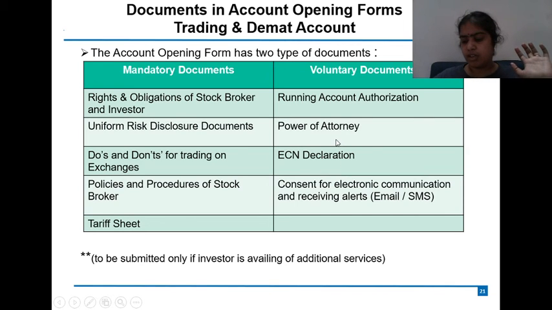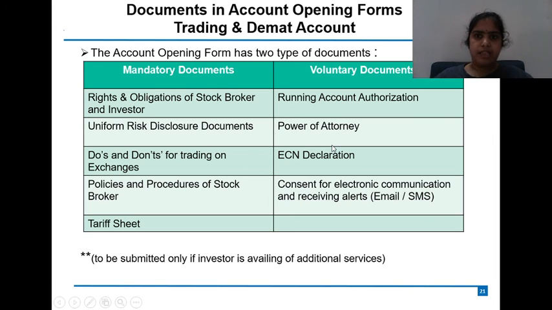But these are the voluntary documents. Power of attorney. The most common question asked is, is it mandatory to sign the power of attorney? No, it is not mandatory. It is a voluntary document. If you want to sign, you can sign. If not, you need not. Then ECN, electronic contract note, is again a voluntary document. Consent for electronic communication of receiving alerts, which is email or SMS, is also voluntary. If you want to sign, you can sign. If not, you need not.